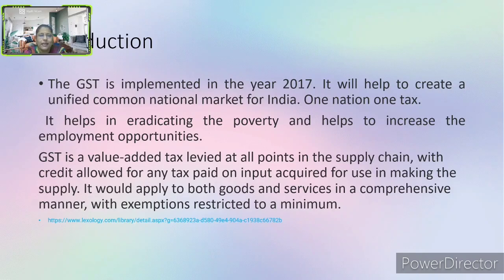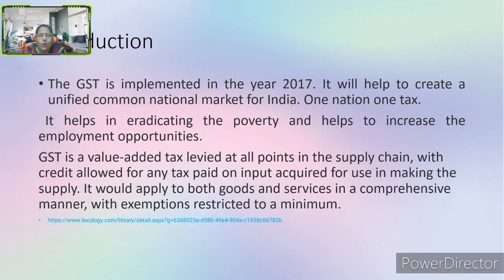It helps in eradicating poverty and helps to increase employment opportunities. How the GST will help us means it eradicates poverty, and it is also helpful to increase the employment opportunities. GST is a value added tax levied at all points in the supply chain with credit allowed for any tax paid on input acquired for use in making the supply. It would apply to both goods and services in a comprehensive manner with the exemption restricted to a minimum.